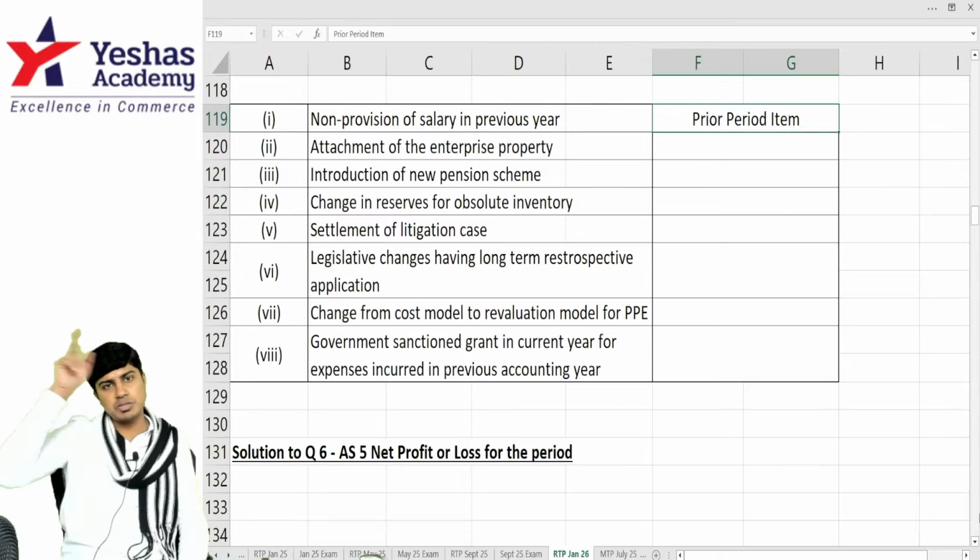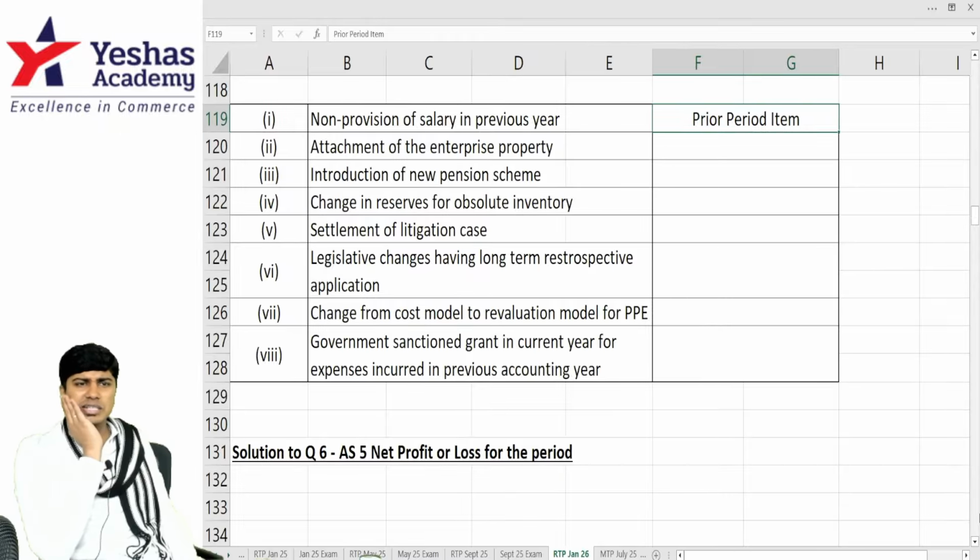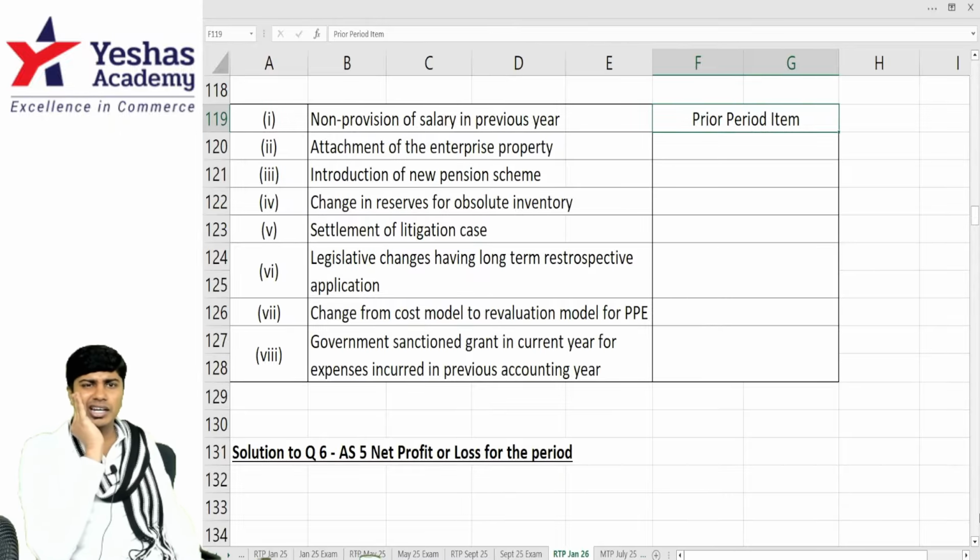They should have actually recorded the expense last year and paid this year, that is okay. But they have not provided for salary. It's a prior period item, an item arising in the current year because of an error or omission in the previous year.